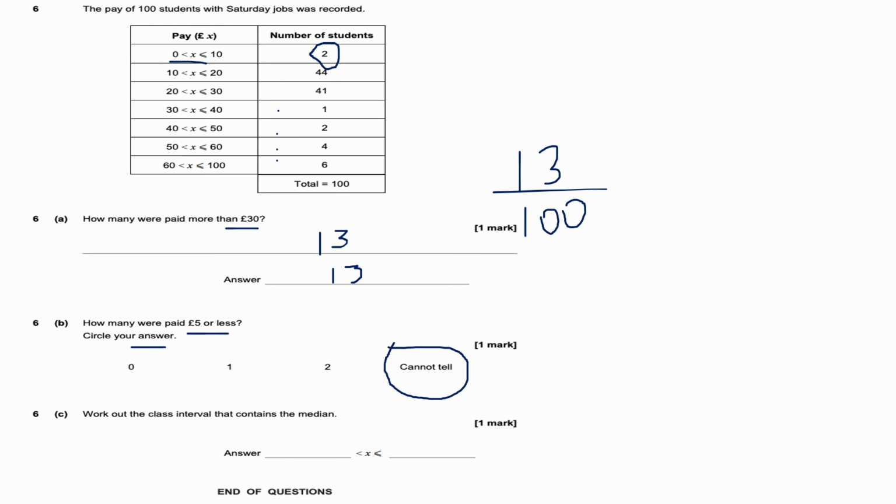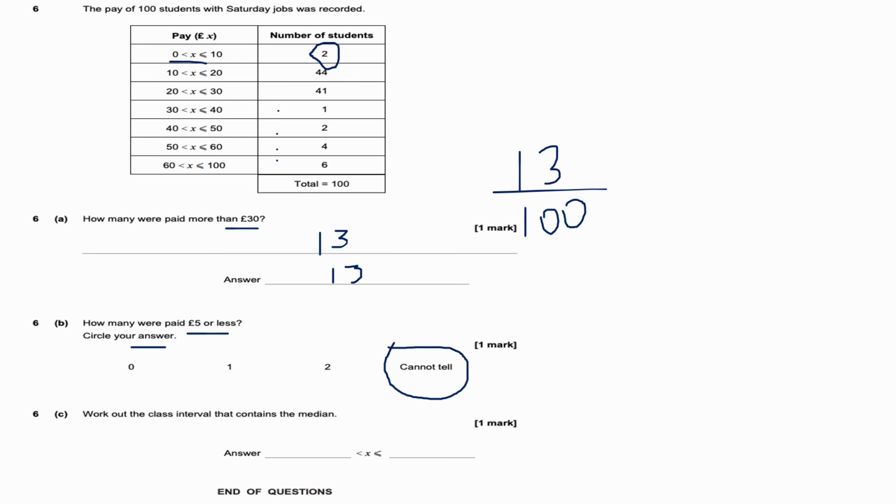Okay, it's looking at intervals. It's saying 2 students were paid between £0 and £10. Okay, obviously more than £0 and less than or equal to £10. So they may have been paid £9 and £9, which means that none were obviously paid 5 or less. Or it could be that they were both paid £5, or that they were both paid £4.50. Okay, etc., etc. So I can't tell because this is what I call group data.